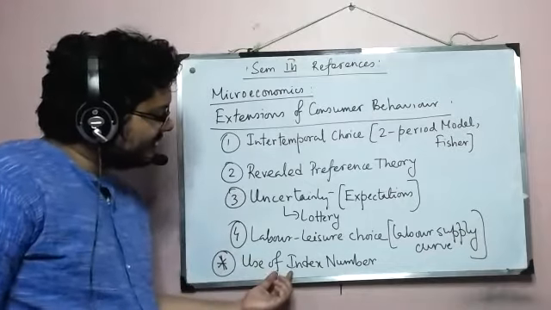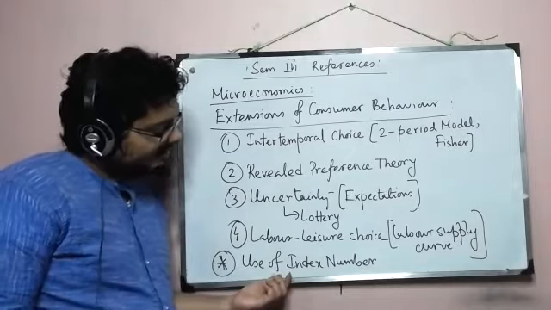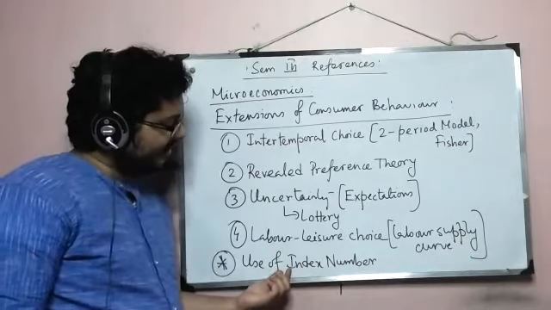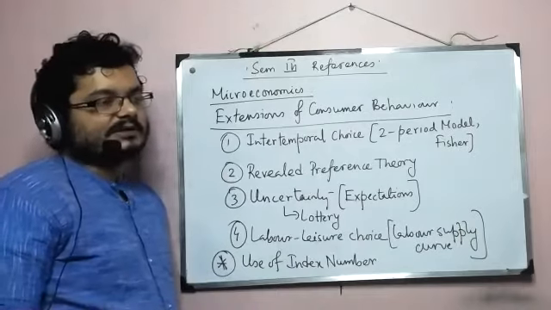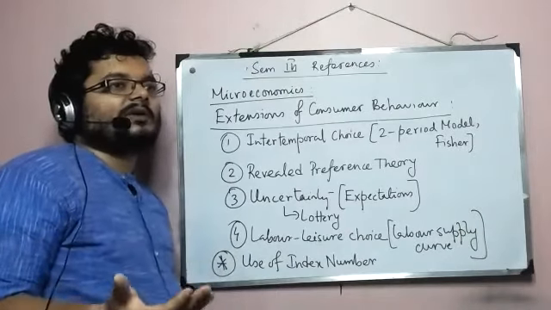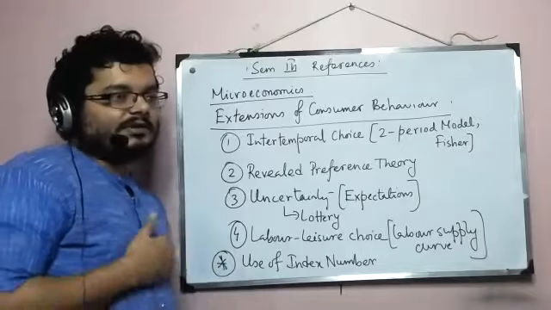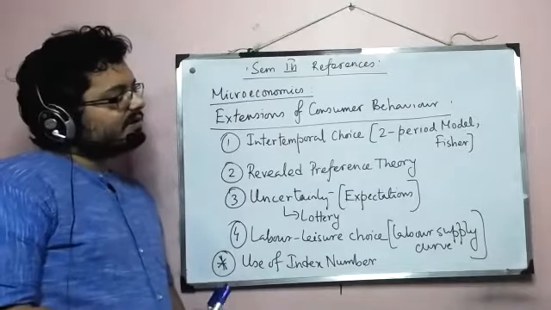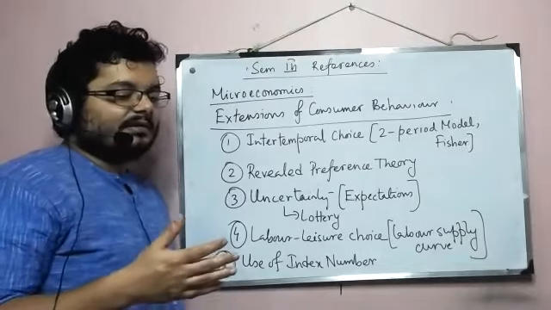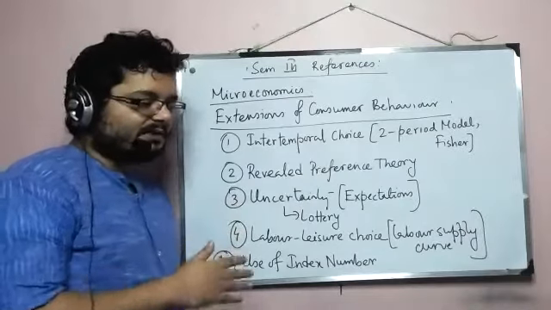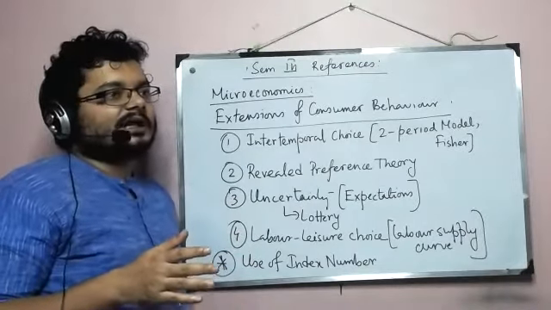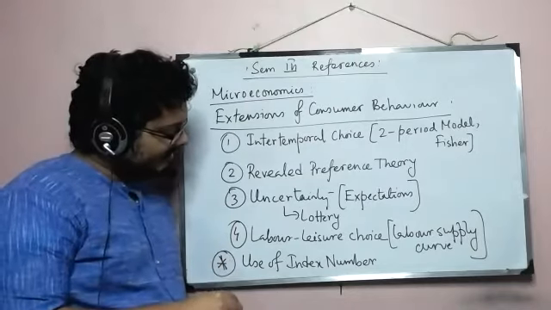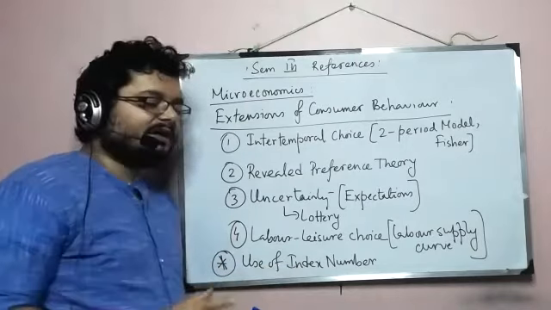Now, this topic has a layer. The layer is this: if you search your statistics syllabus, there is no topic under the name of index numbers. Also, in the reference for micro there is a book of statistics. That makes the content of this topic quite clear.